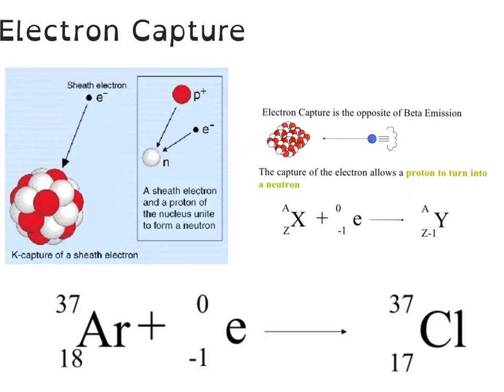Electron capture is the opposite of beta emission. So the capture of the electron lets a proton turn into a neutron. Here we're going to see the notation for an electron on the left side of the arrow. An example of this is when we have argon 37, and it has electron capture. So on the right side of the equation, our mass stays the same, but our atomic number is going to decrease by 1 to give us 17. And the element which has an atomic number of 17 is chlorine.